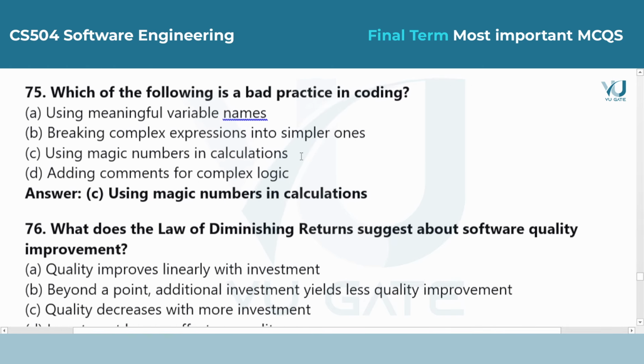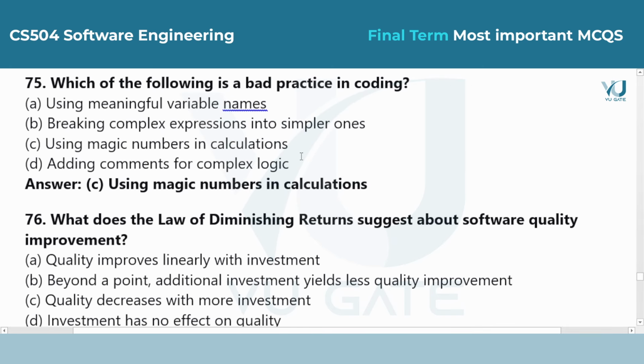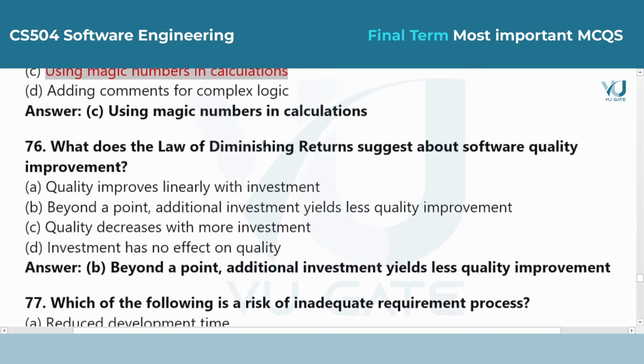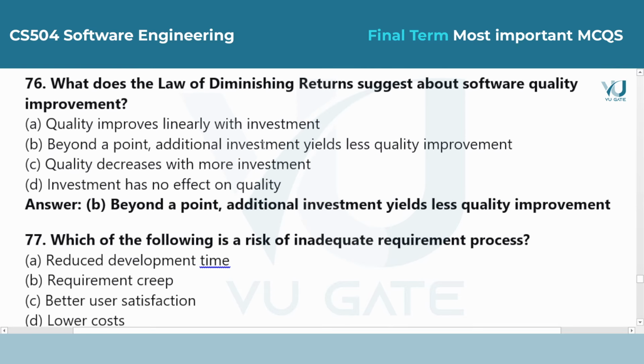Answer is option C, using magic numbers in calculations. A magic number is a hard-coded value like 0.15 without any explanation. It is much better to create a variable named tax rate so the code is easier to understand and change later. Question 76. What does the law of diminishing returns suggest about software quality improvement?